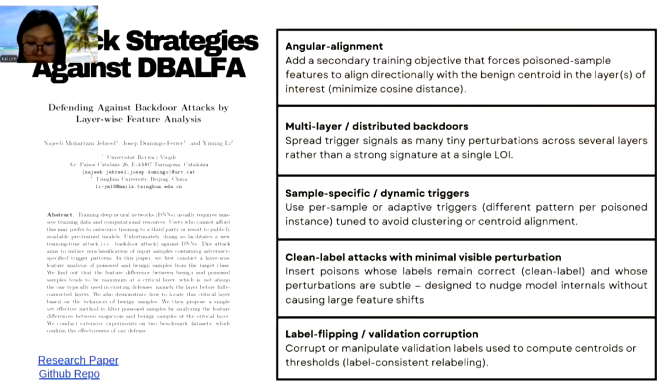The last one is label flipping or validation corruption. It corrupts or manipulates validation labels used to confuse centroids or thresholds. This works because centroid estimation uses mislabeled validation data, so the LOI choice and thresholds get corrupted.